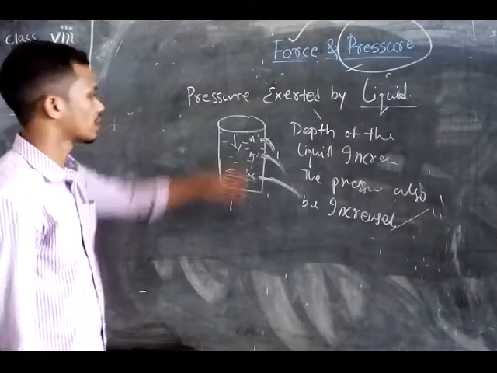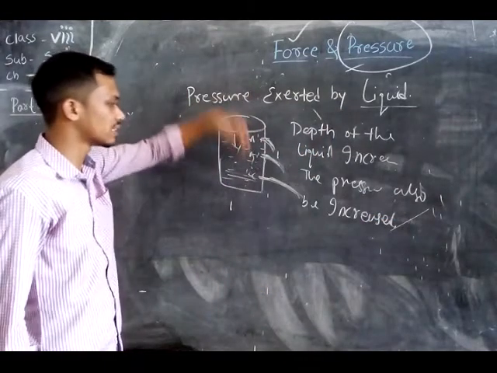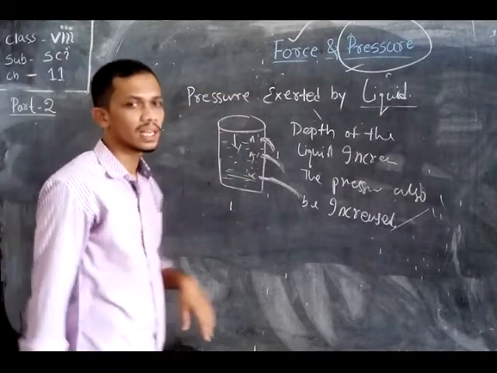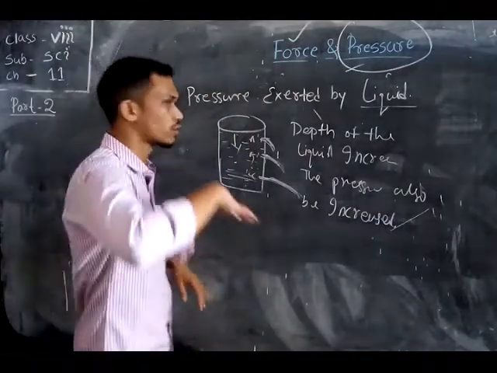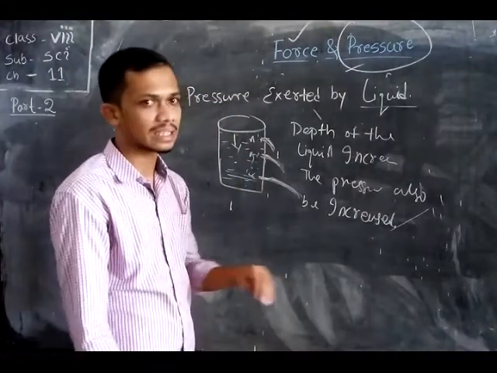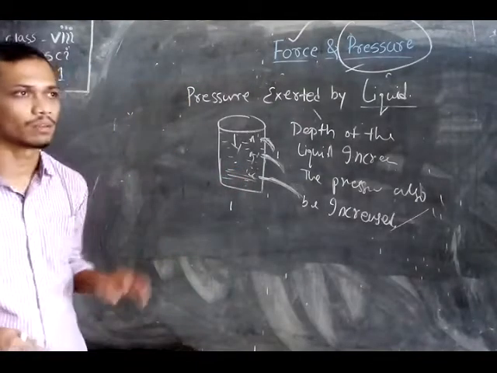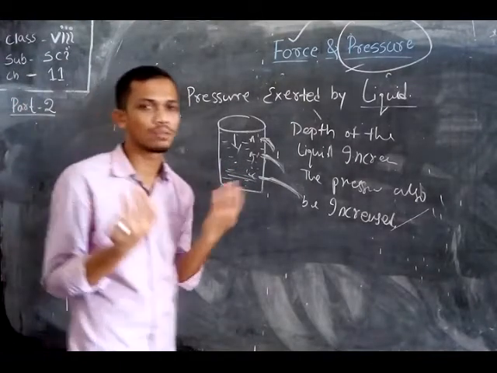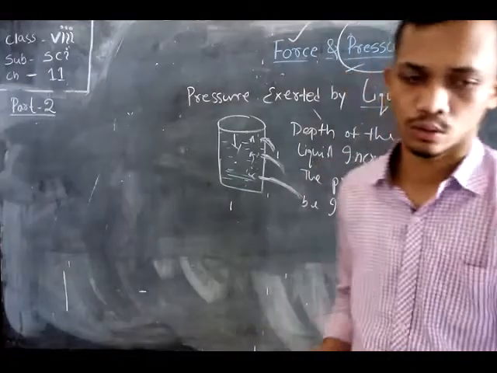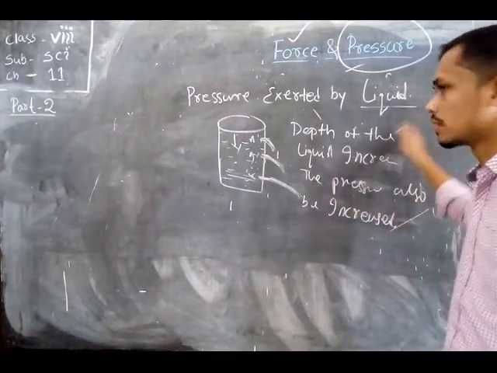So when the depth is continuously increased, the pressure also increases. Whenever we go to the deep of the sea, there will be huge pressure. At that time we feel pain in our head and ears. So this is the pressure exerted by the liquid.